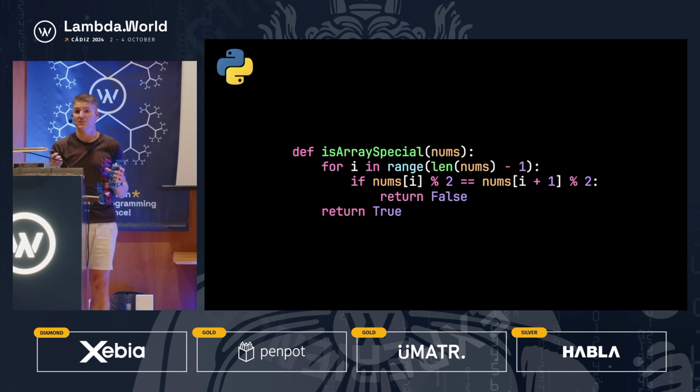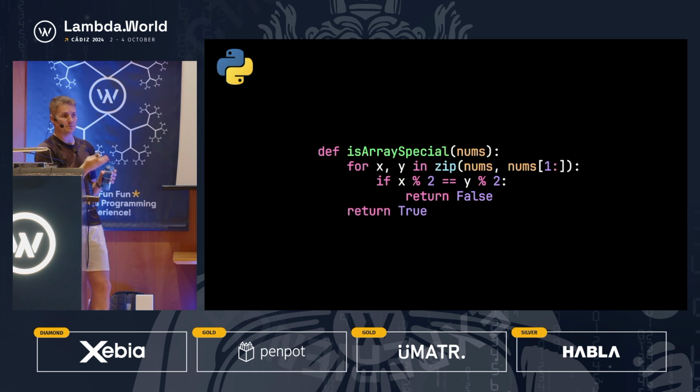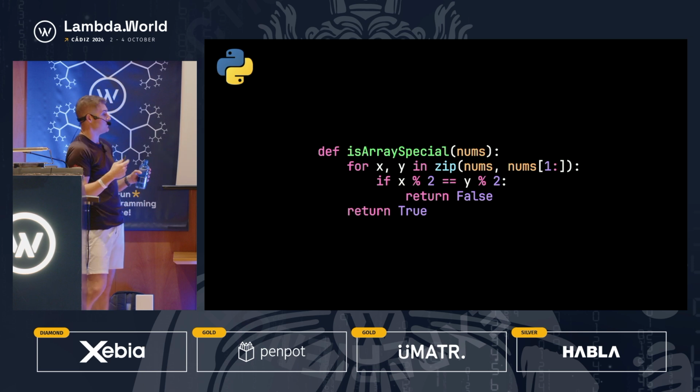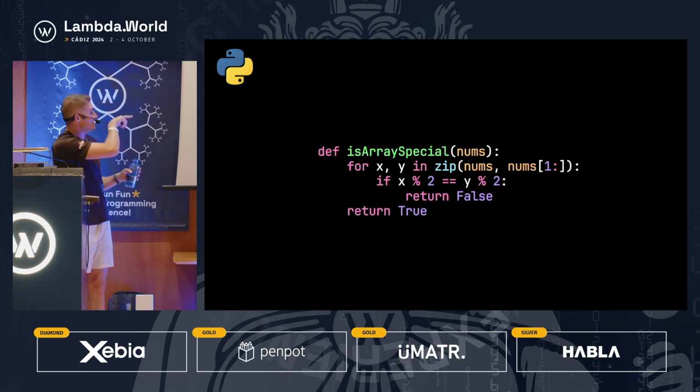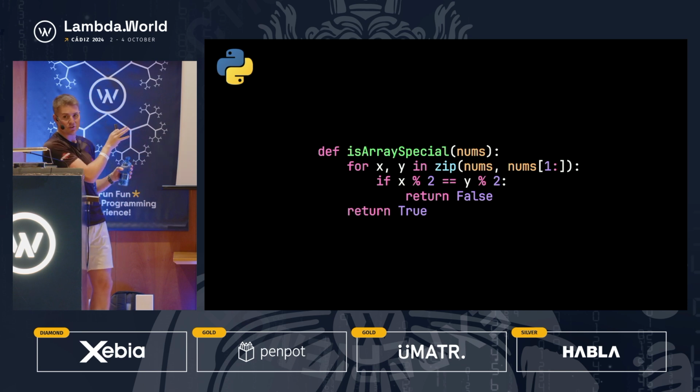So one of the first things we can do, because I hate this code, I just wrote it as a starting point, is I hate having to index into i. So the first thing you can do to remove this is just by using a zip. So this is the zip tail trick that if you're a functional programmer, you're probably very familiar with. You zip a list with its tail, and then you can destructure with the iterable unpacking to get x and y. And so you've got the same structure, you're just avoiding the indices, which in my opinion is much nicer code.